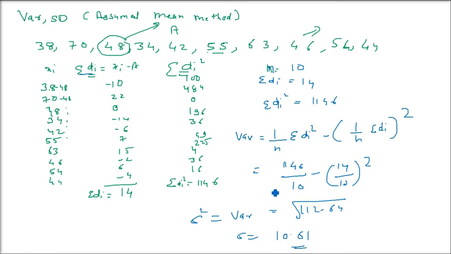This, what I told you, is the variance or standard deviation when individual observation is given. So what we have discussed is variance or standard deviation, because standard deviation is computed from variance only, and for the data which is individual data, or you can say normal observation, there will be no frequency, there will be no continuity, that is no classes will be there. Okay, so individual observations we have seen.